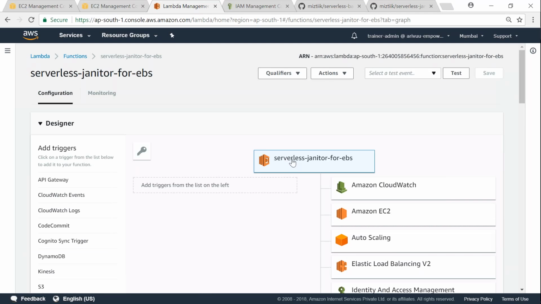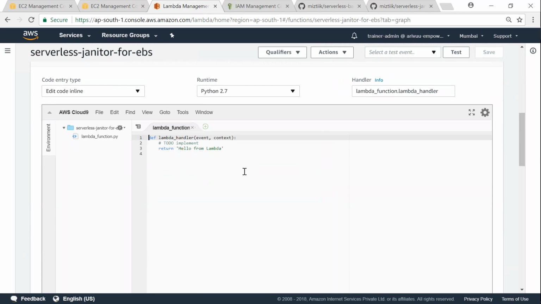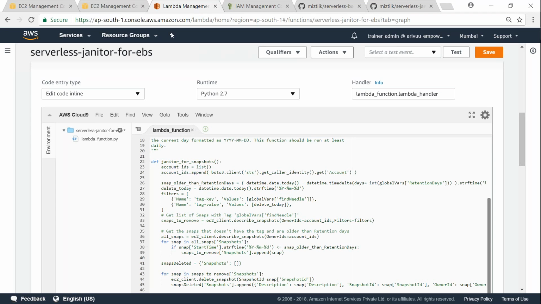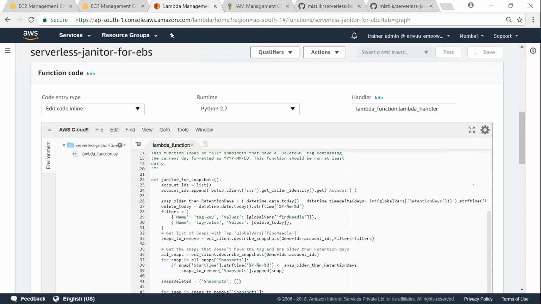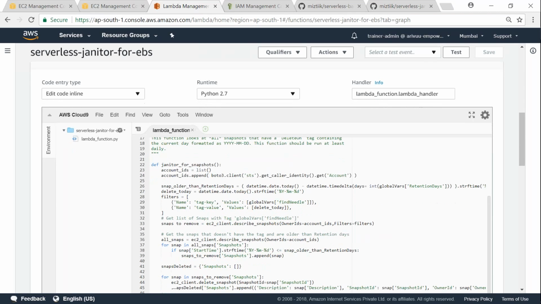Once again, click on the function name to update the code. If you scroll down, this is the part where you need to update the code. I'm just going to paste it here and click on save. So my function is saved now.